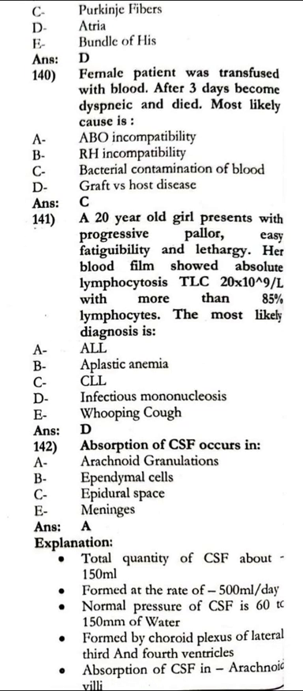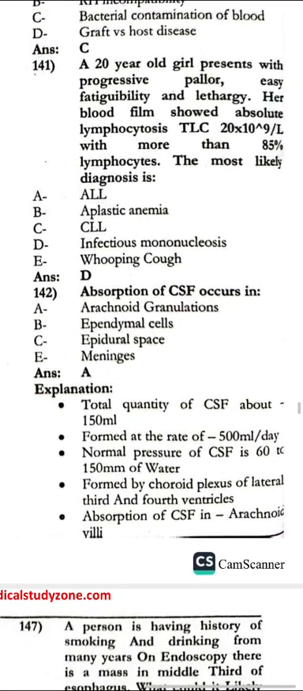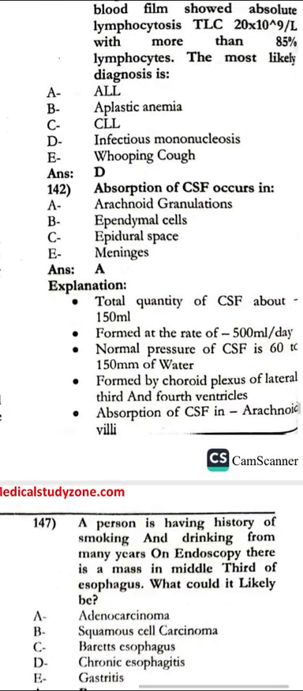A 20-year-old girl presented with progressive pallor, easy fatigue, and lethargy. Absolute lymphocytosis, TLC raised with more than 85% lymphocytes. The most likely diagnosis would be infectious mononucleosis. Absorption of the CSF occurs in the arachnoid granulations.